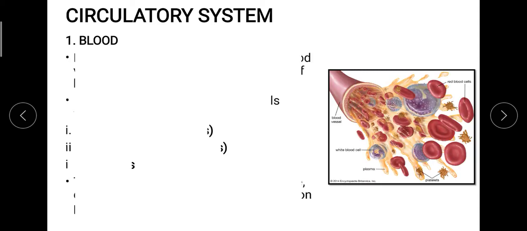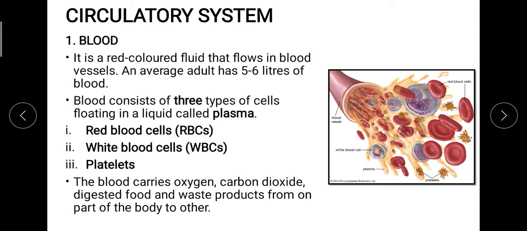Now first of all we will look into the blood. Blood is basically a fluid that is red in color. That is a very basic important aspect of human beings. Now, why is it red in color? For that we have a specific reason. That reason is that it has red colored cells known as red blood cells, due to the presence of hemoglobin.